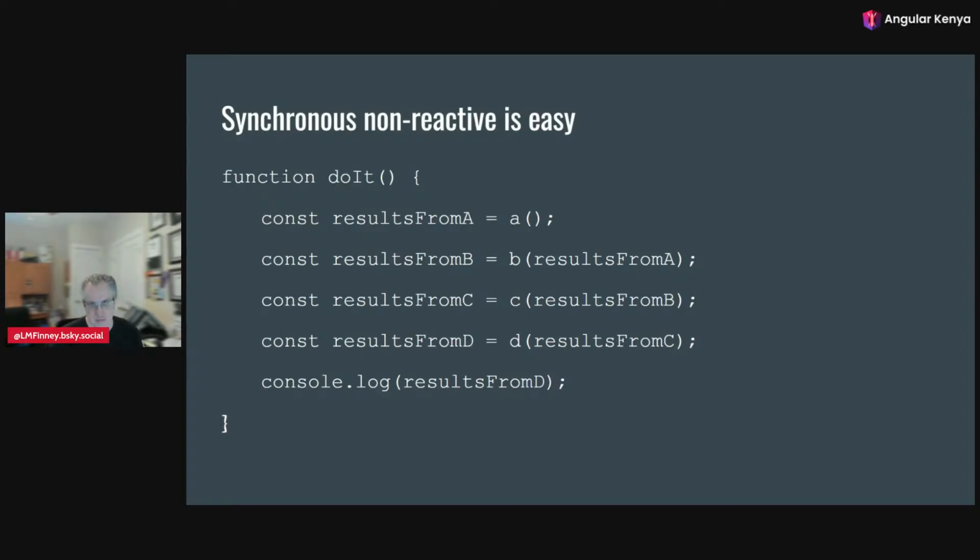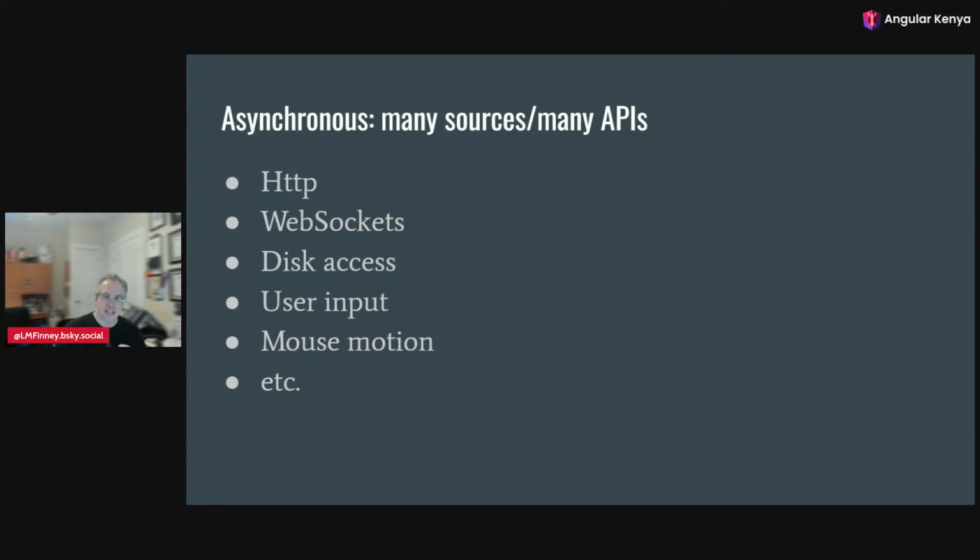Unfortunately, it's not real life. Because in actual programming, we deal with many different sources and many different APIs of asynchronous data. We have to deal with the world as it is. It could be HTTP calls, where we make a call to some server, and who knows how long it's going to take with network lag for that server call to come back. We might have a WebSocket that opens a continuous perpetual connection to the backend, and who knows when the backend is going to send us data. And every time it sends us a new value, we have to respond to it.